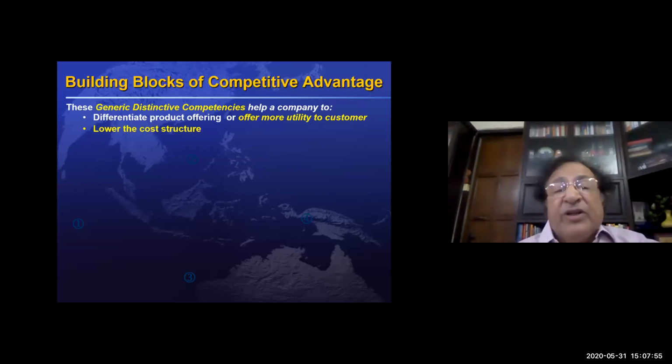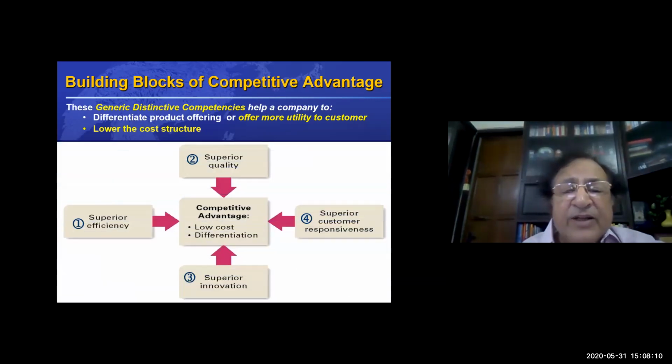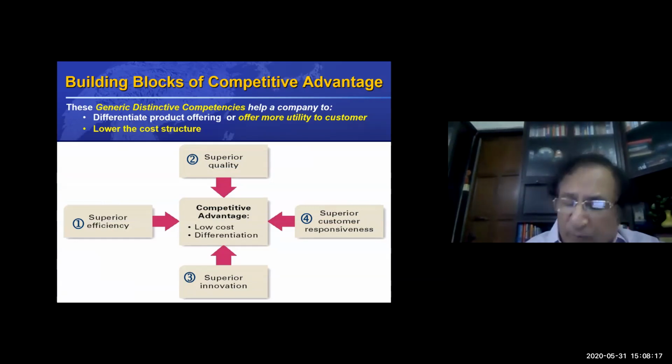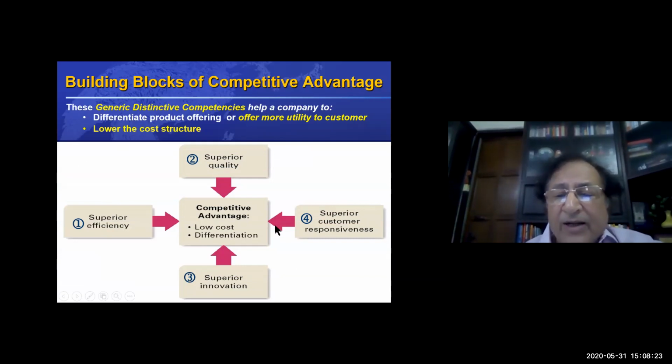Each company should have distinctive competencies which can give a competitive advantage. These distinctive competencies lower the cost structure and they also give us utility. So there are 4 distinctive competencies which are generic. One is superior efficiency, second is superior quality, third is superior innovation, and fourth is superior customer responsiveness.